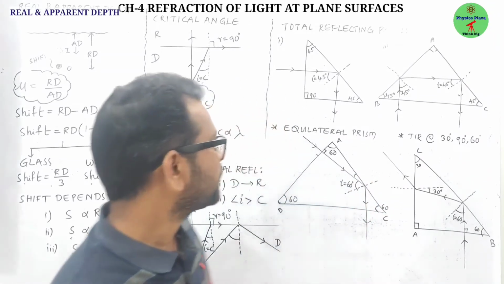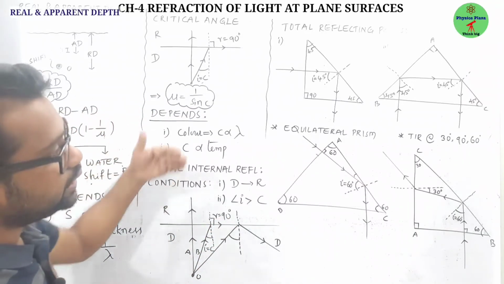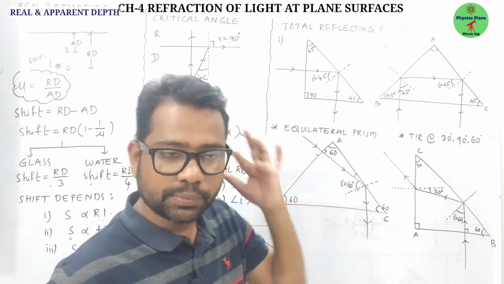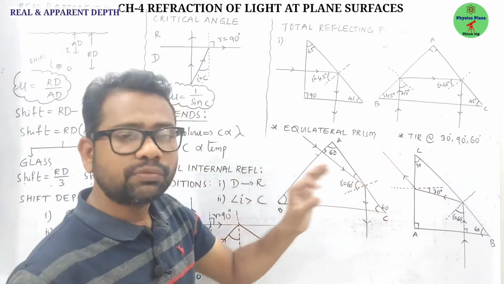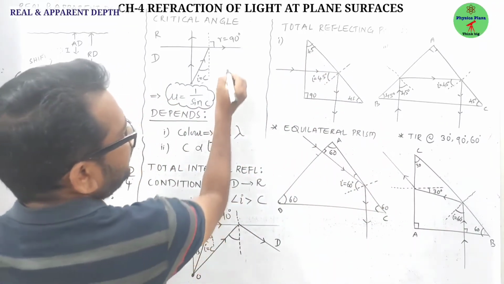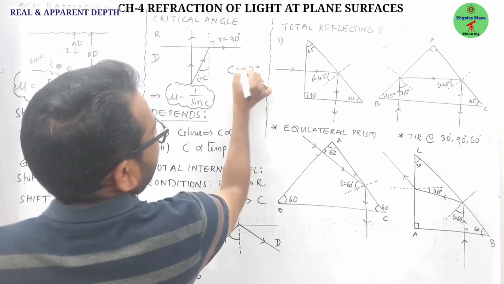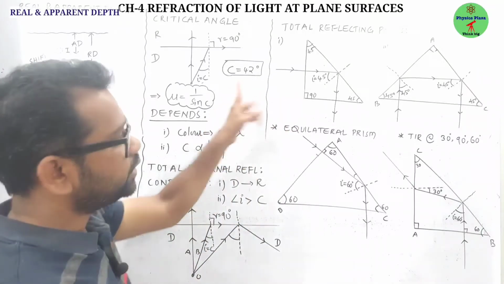Now, children, let us see the occurrence of total internal reflection in prisms, the so-called total reflecting prism. From an examination point of view, these are very important. Before understanding this, one thing we should know: the critical angle for a glass-air interface is 42 degrees. Very, very important.